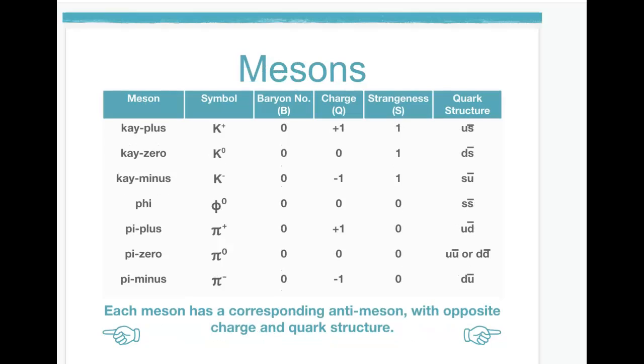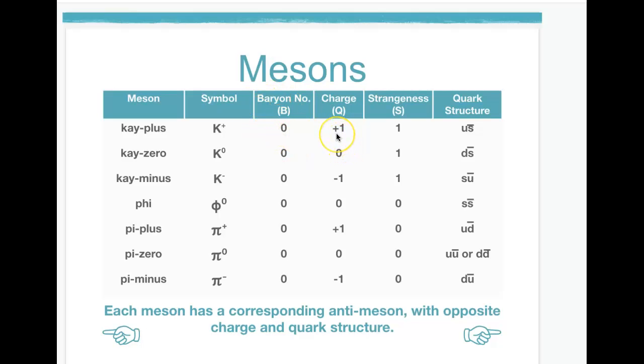Mesons are the second type of hadron. Mesons are made up always of 1 quark and an antiquark. So this K+ meson is made up of an up and an anti-strange. Now, the baryon number is always 0. Why? Because quarks have a baryon number of 1/3 and antiquarks have a baryon number of -1/3. So the outcome is always a 0.